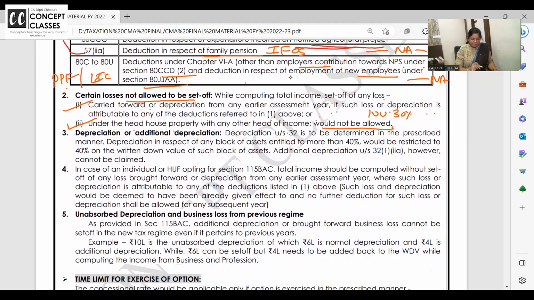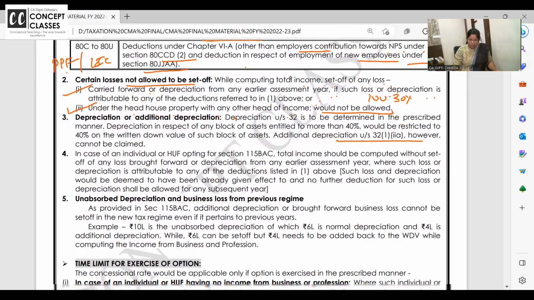For both of these. Now, depreciation or additional depreciation. Depreciation is allowed. Deduction in respect of block of asset is allowed up to 40%. Now we all know the highest rate of depreciation is only 40%. Okay. Additional depreciation is not allowed.